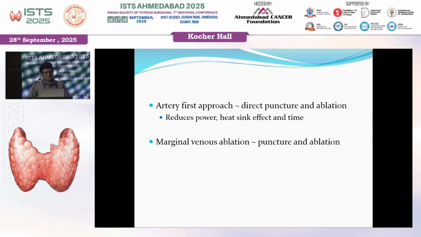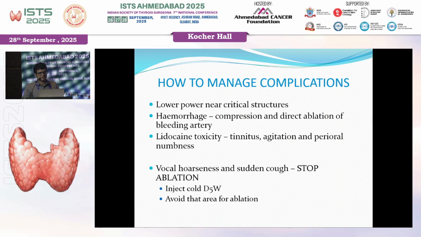How to do ablation? You look for the artery and the vein on ultrasound and Doppler. Directly puncture the artery and the surrounding area so that the artery gets clotted and there is reduced heat sink effect. So less power is needed. Power anyway we keep between 20 to 30 watts. Marginal venous ablation: so ablate the artery and the vein, the blood flow stops, and we can achieve very good ablation. How to manage complications?